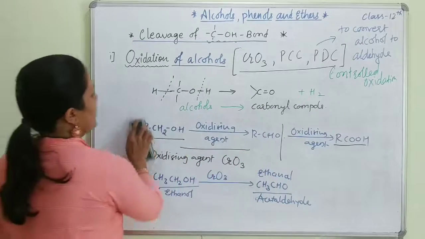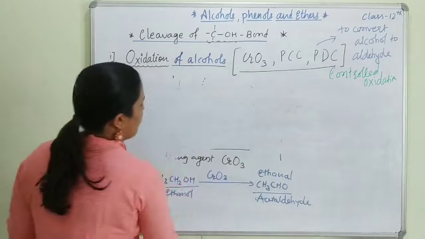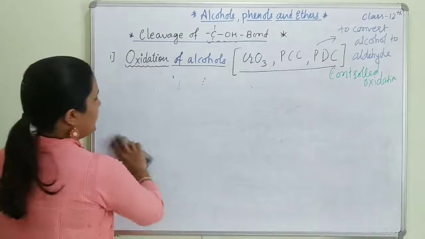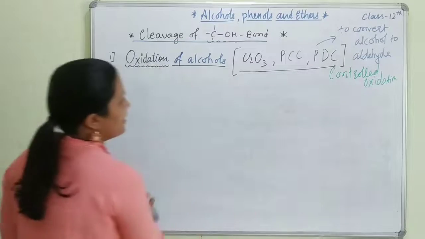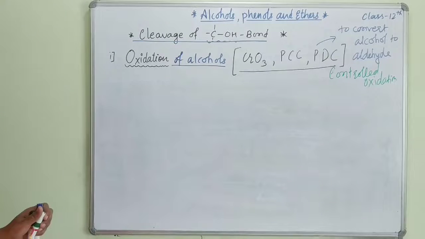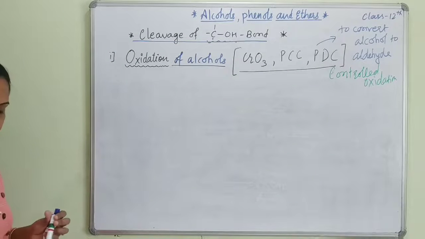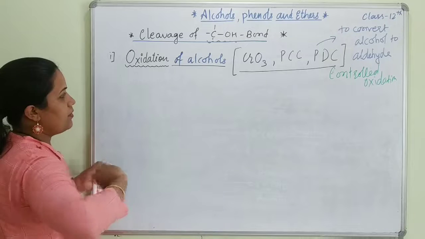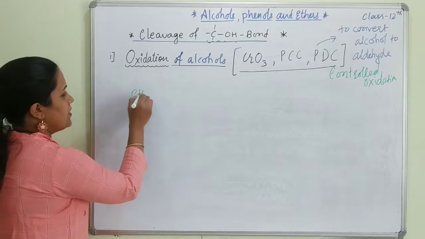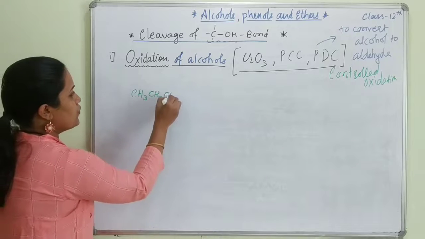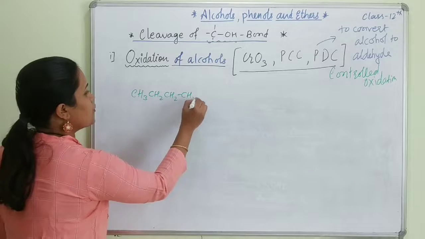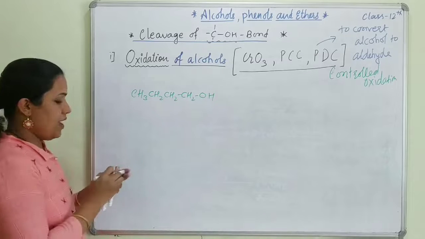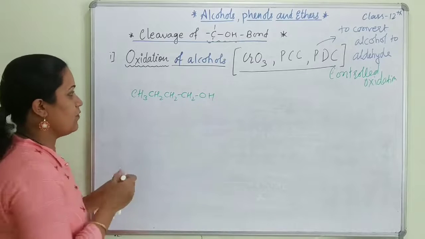Now let's practice some questions, so we'll be able to know how these are converted. It's a controlled oxidation. Let me take one example, CH3CH2CH2CH2OH. What is the name of this alcohol?